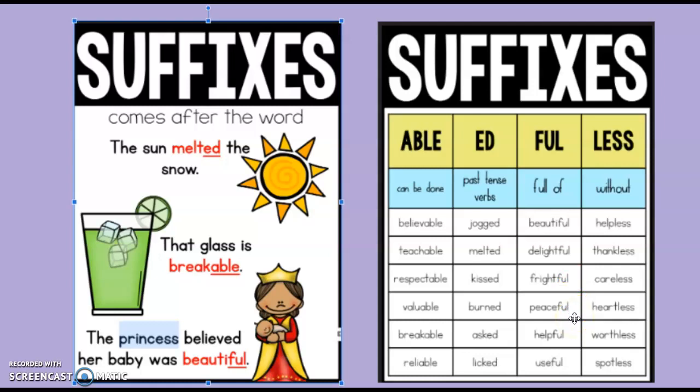Peaceful, we have peaceful playground, which should mean that it's our playtime that is full of peace. Helpful, somebody who is helpful is full of help. They're right there to help you, right there like a perfect little assistant. And useful, information that we can use is useful.